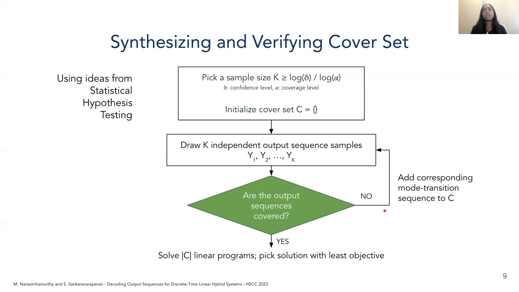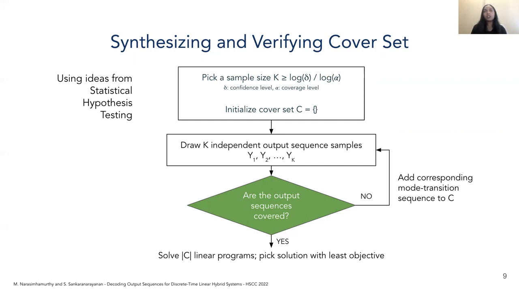If not, then we add the corresponding mode transition sequence back to our cover set and rerun the testing loop. However, if all the k independently sampled output sequences are already covered by our current cover set, then we've successfully verified our cover set with respect to the coverage level that we desire.